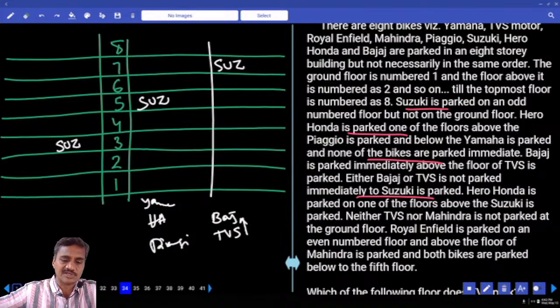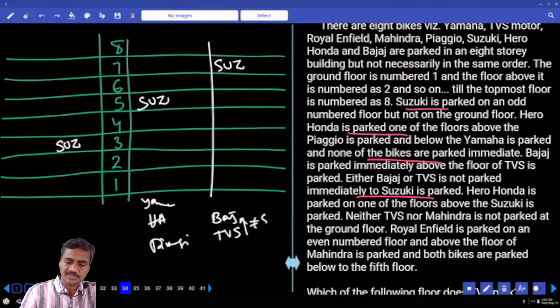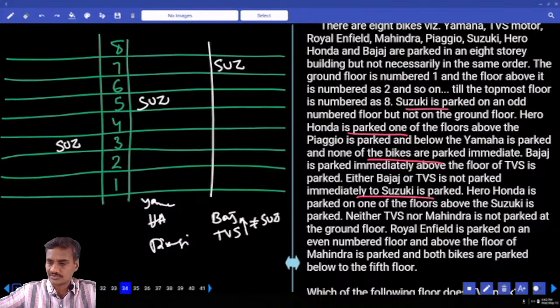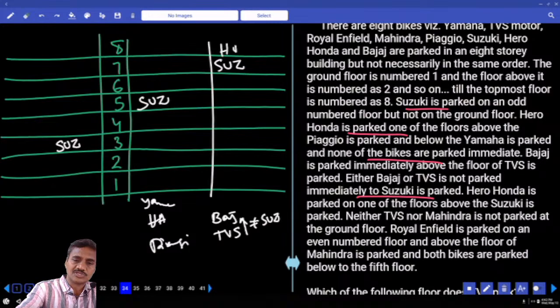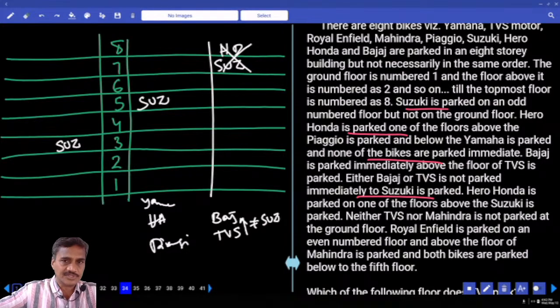Bajaj and TVS, both these two cannot be adjacent to Suzuki. Then the next one: Hero Honda is parked on one of the floors above Suzuki. This case is ruled out, isn't it? Hero Honda is above Suzuki, hence Hero Honda must be here.